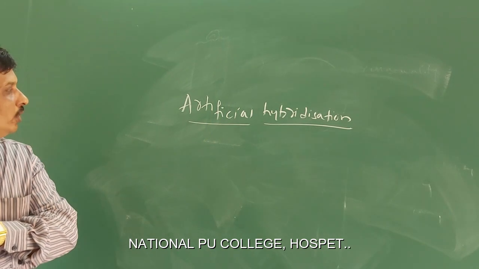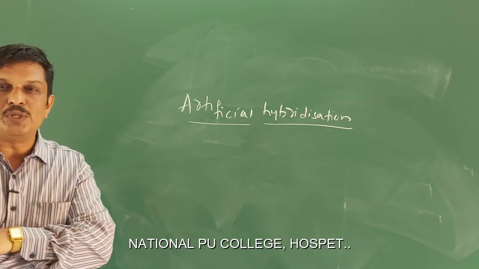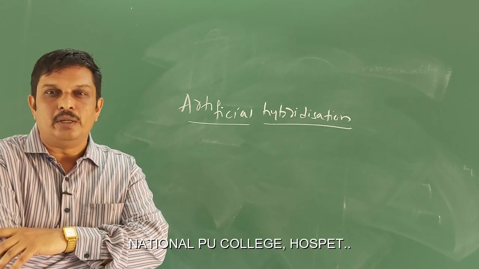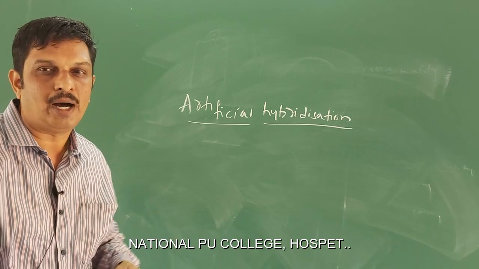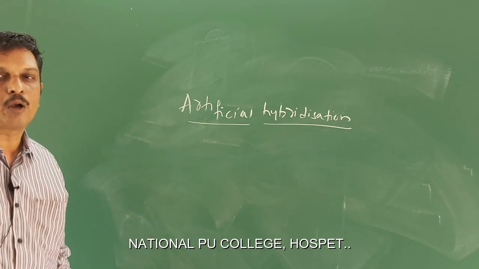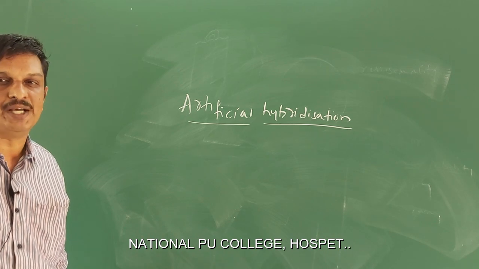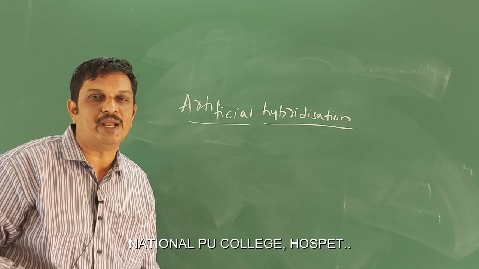Next you are going to learn artificial hybridization. If you go to the vegetable market, you can see numerous hybrid varieties of brinjal, tomatoes, cucumber and so on. Actually, these hybrid varieties are produced through artificial hybridization. Then what exactly do you mean by artificial hybridization?